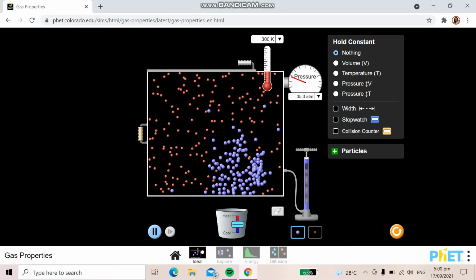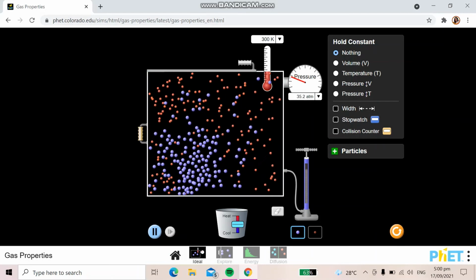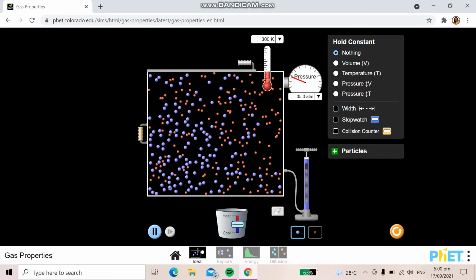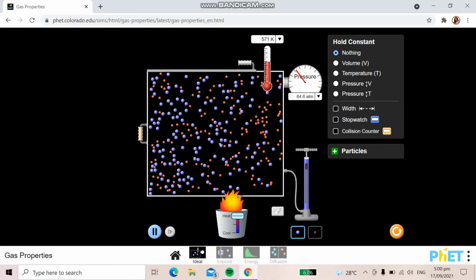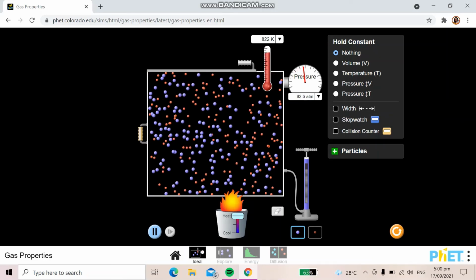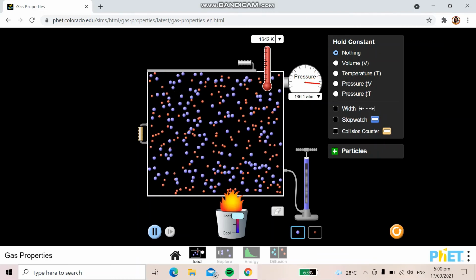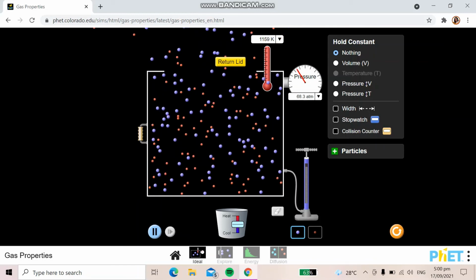So it is said that carbon monoxide reacts with water vapor at high temperatures. So let's see how they will react in a high temperature. As you can see, the molecules are moving faster. And this forms carbon dioxide and hydrogen.